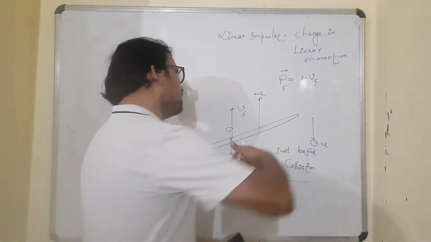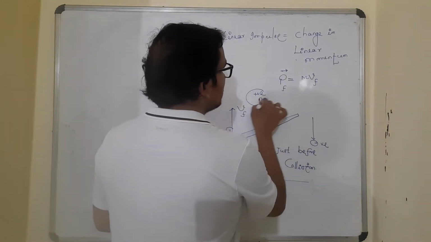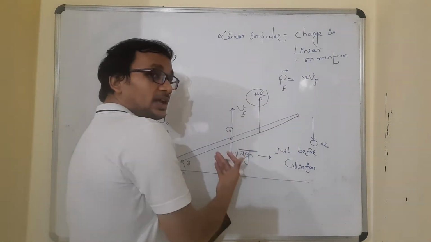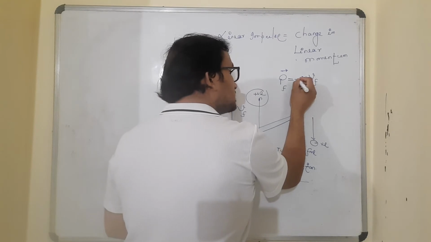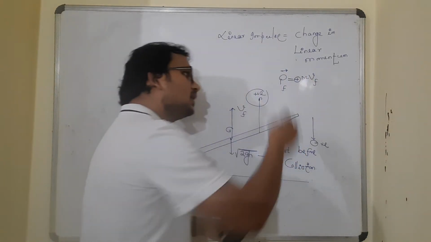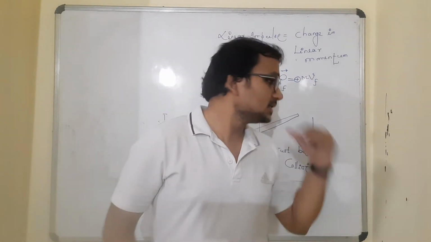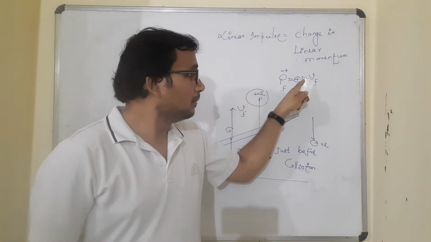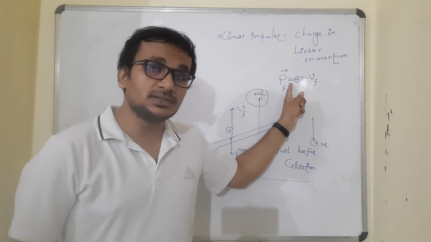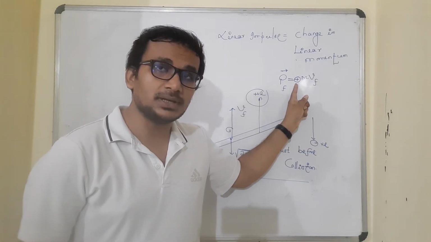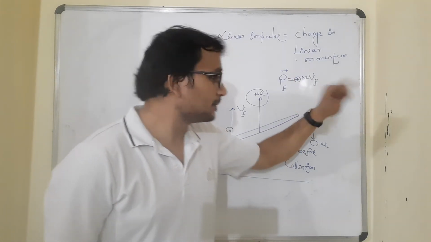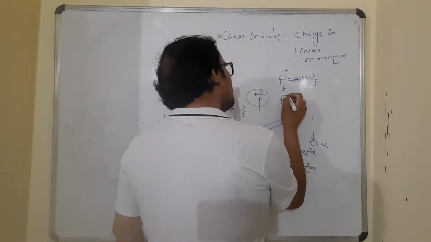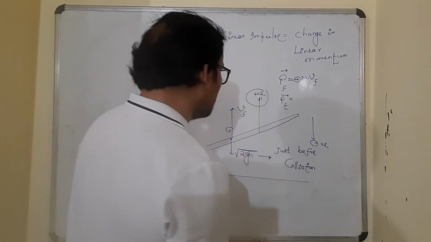So the final momentum will be mvf in magnitude, and for the direction it will be assigned a plus sign, because my convention is that upward is plus. The velocity vf is upward, so momentum will also be upward. Fine. So initial momentum must be negative, because the initial velocity of the center of mass is downward.